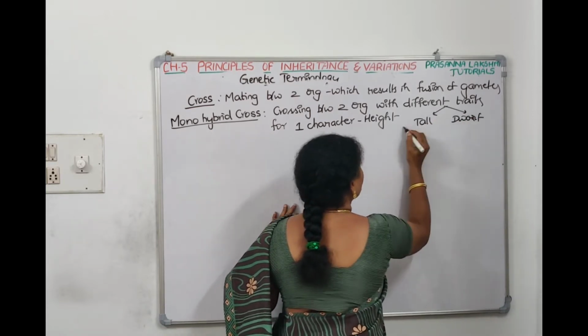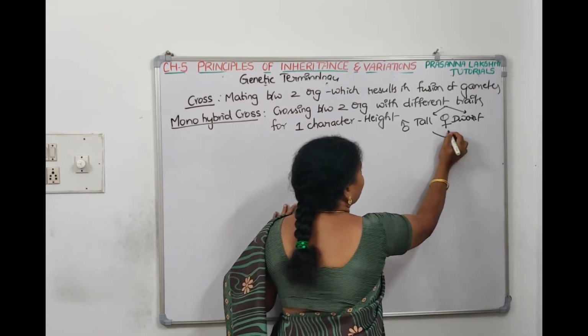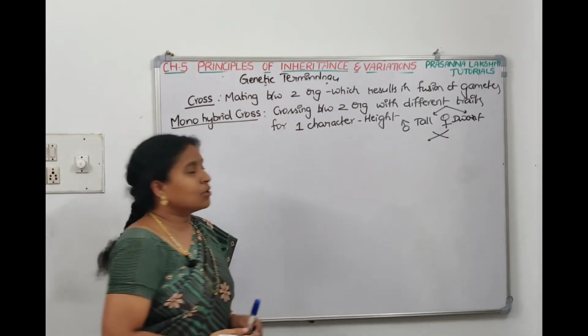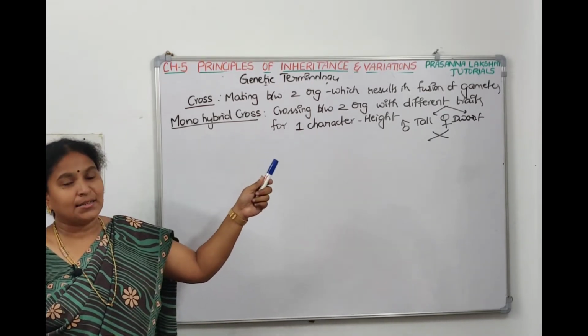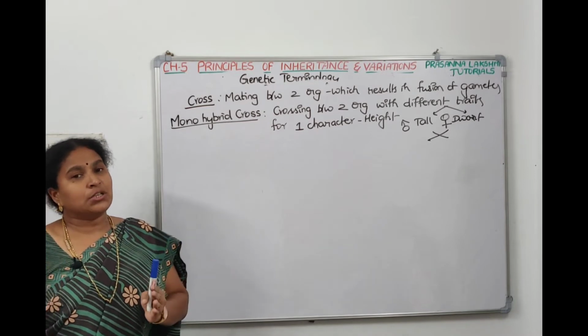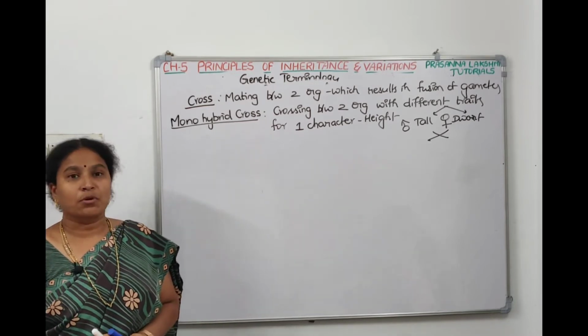If you take a tall plant as male and a dwarf plant as female, if you cross them, then such a cross is called monohybrid cross. Monohybrid cross means crossing between two organisms which are of two different traits. One is tall trait, other one is dwarf trait. So for one character, it's called monohybrid cross.